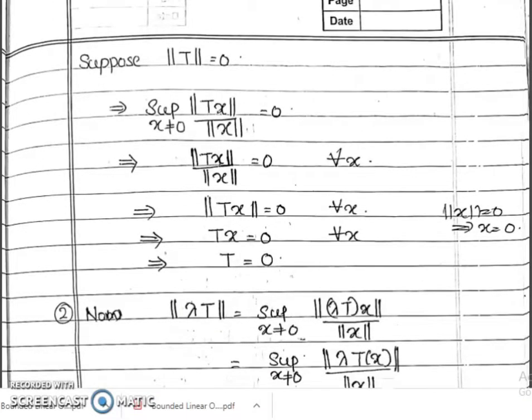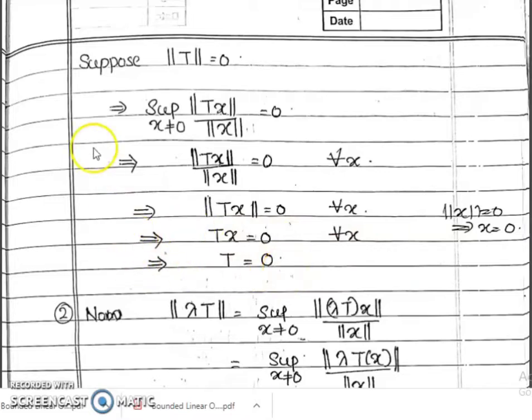Now suppose norm of T equal to 0. That means the supremum of this value is equal to 0. Already we have the supremum of this greater than or equal to 0, and the supremum value equal to 0 implies norm of Tx by norm of X equal to 0 for every X. That means norm of Tx equal to 0 for every X. That is Tx equal to 0. Norm of X equal to 0 implies X equal to 0. That means Tx equal to 0 for every X. This implies T equal to 0.